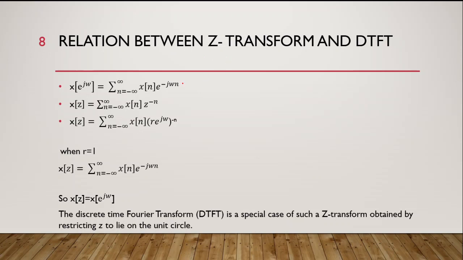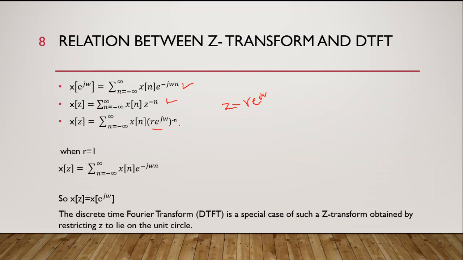We know the definition of discrete time Fourier transform, which is this thing, and we know the definition of z transform, which is this thing. Now because we know that z is equal to r e power j omega, I will substitute r e power j omega in this z and rearrange it.